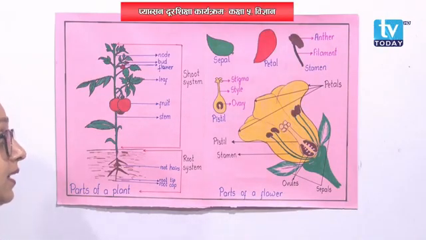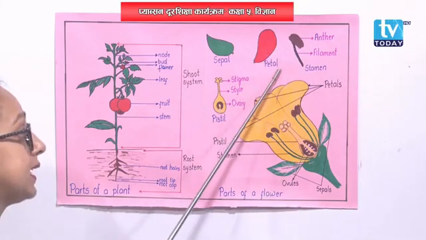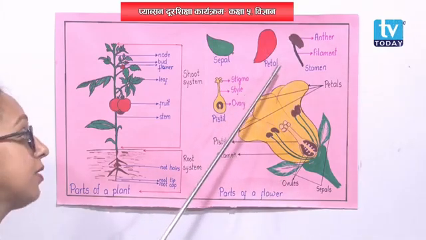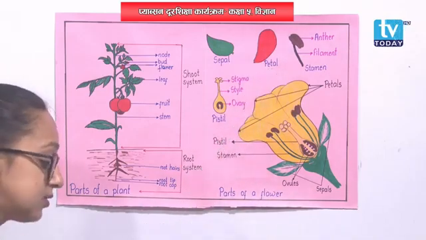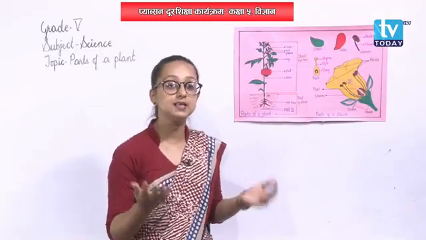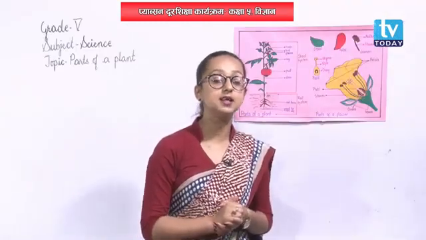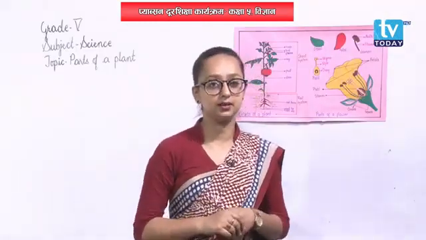Alright. Then talking about the next part, that is corolla. The second whorl of a flower is corolla, and corolla is made up of petals. Petals are the brightly colored part. They are brightly colored and very colorful as well.